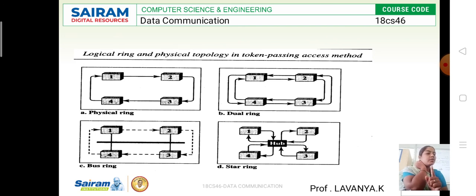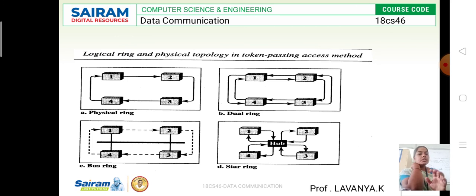So what happens is, whenever the internal link fails, the outer link helps in carrying the data throughout the network. So this is the real dual ring.